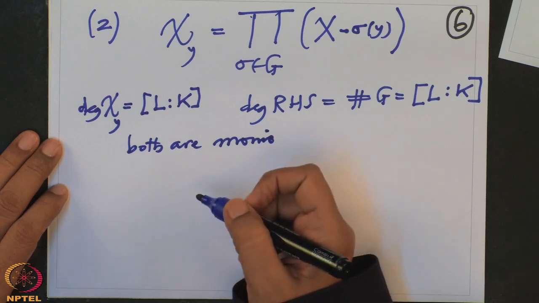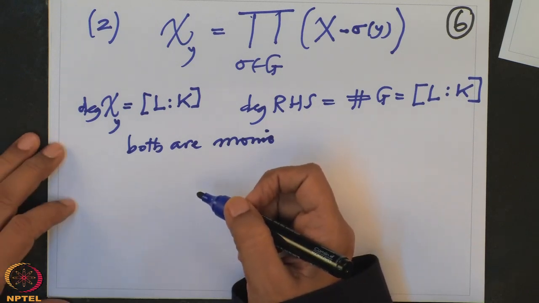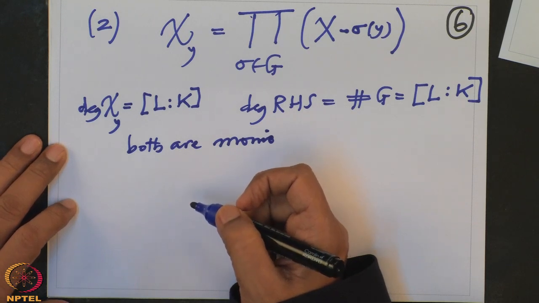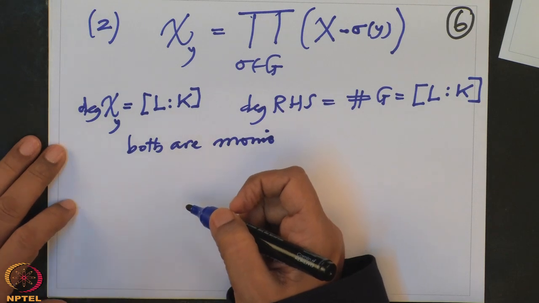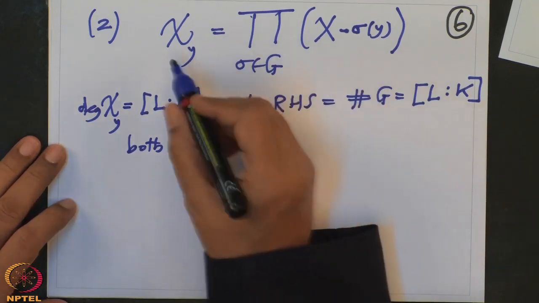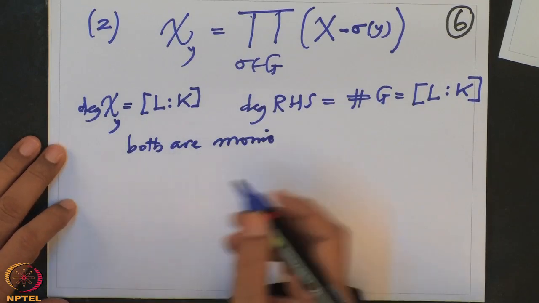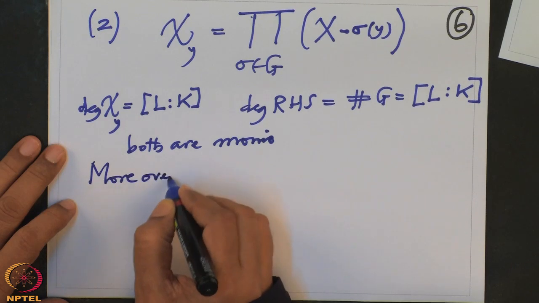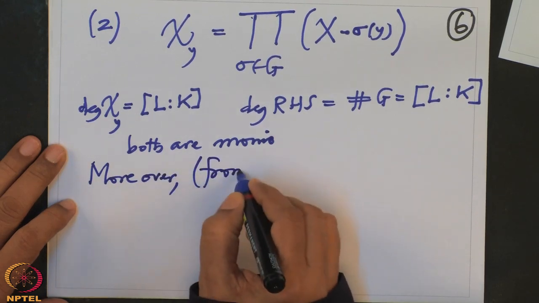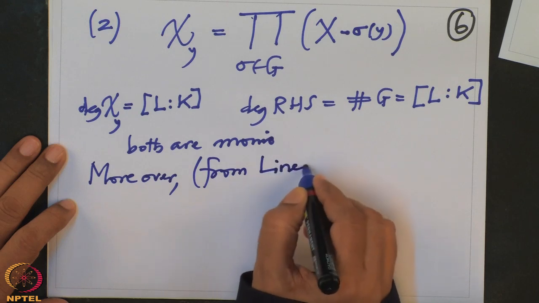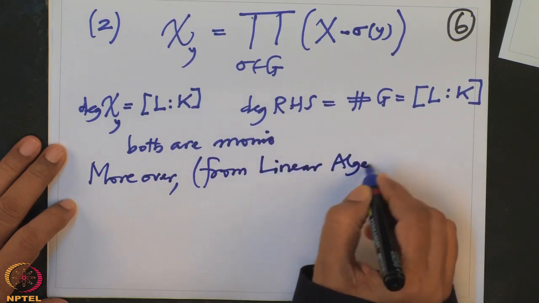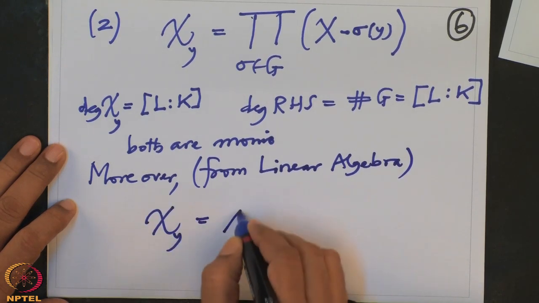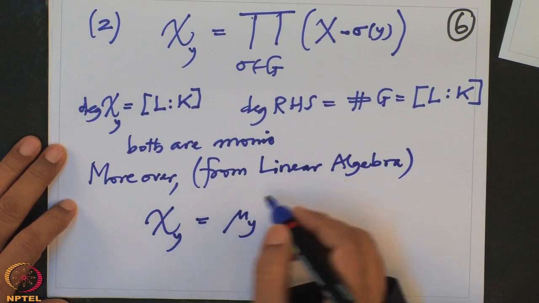Yes. So, and therefore, well, there is an easy way also to conclude. So, both are monic, both have the same degree. And what do I know about chi y? Moreover, this is from linear algebra, what we observed. Chi of y has to be some power of mu,